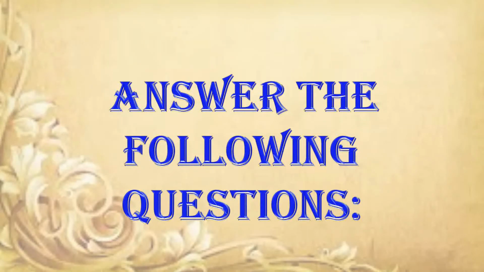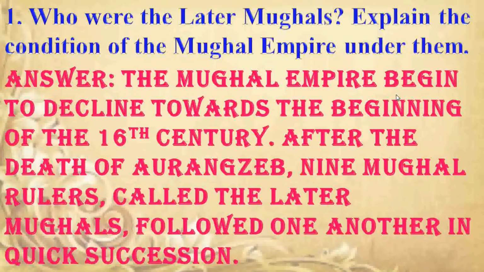Next question. Answer the following questions. Who were the later Mughals? Explain the condition of the Mughal Empire under them. Answer is the Mughal Empire began to decline. The Mughal Empire began to decline towards the beginning of the 18th century. After the death of Aurangzeb, 9 Mughal rulers, called the later Mughals, followed one another in quick succession.